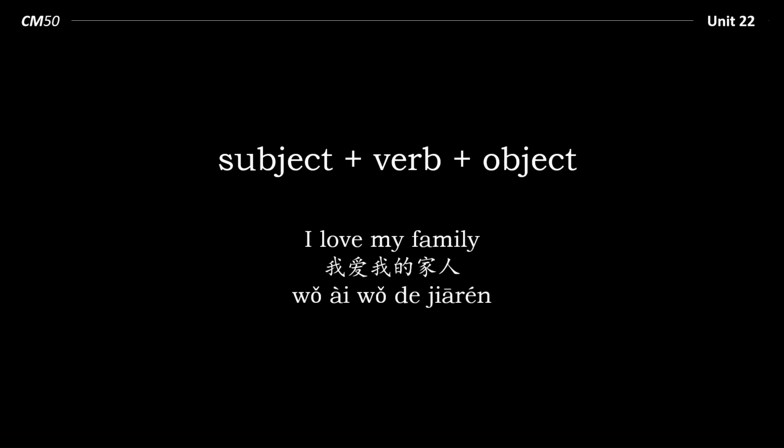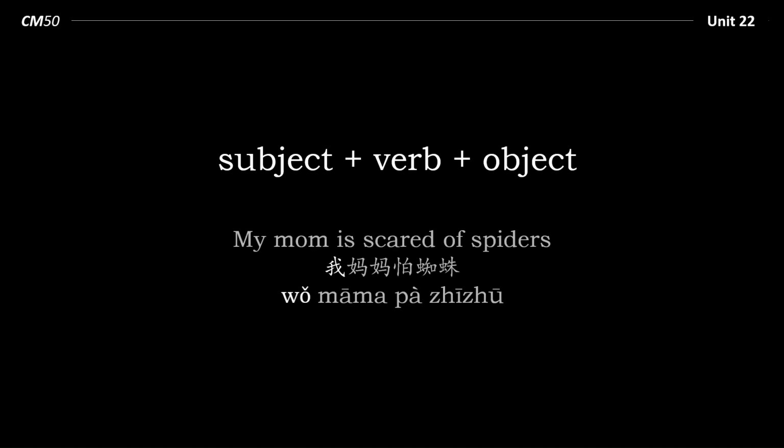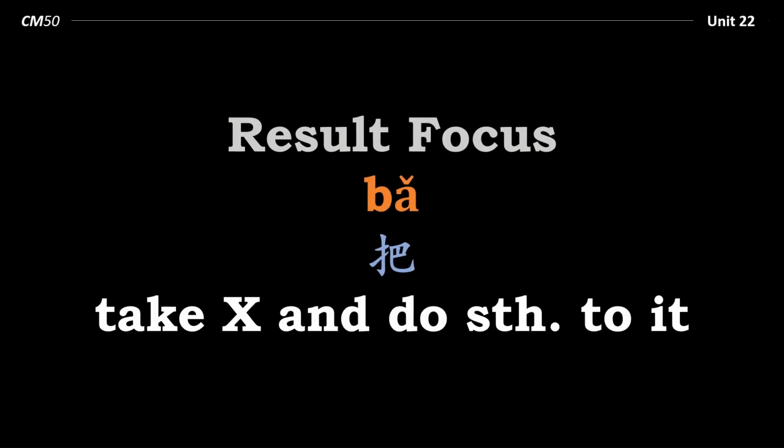Here's another example. I love my family. 我爱我的家人. So not 我把我的家人爱. 我爱我的家人. Subject, verb, object. And the same here. My mom is scared of spiders. 我妈妈怕蜘蛛. Not 我妈妈把蜘蛛怕. This is incorrect. So that's the result focus, 把, which is used to form sentences like take X and do something to it.